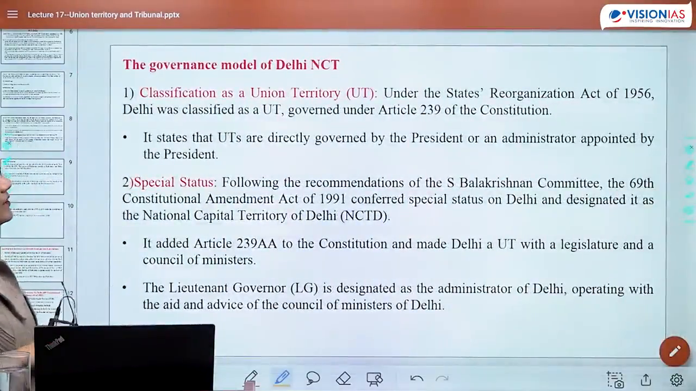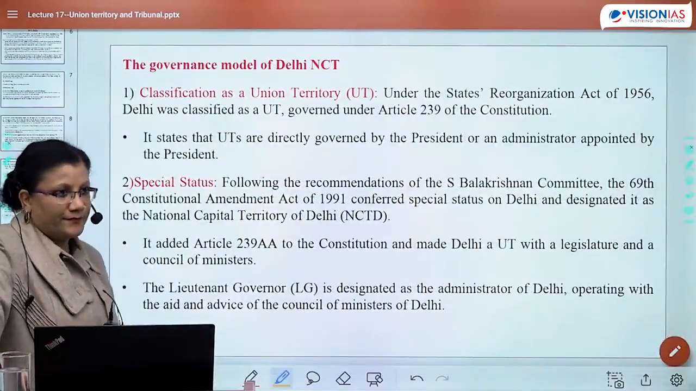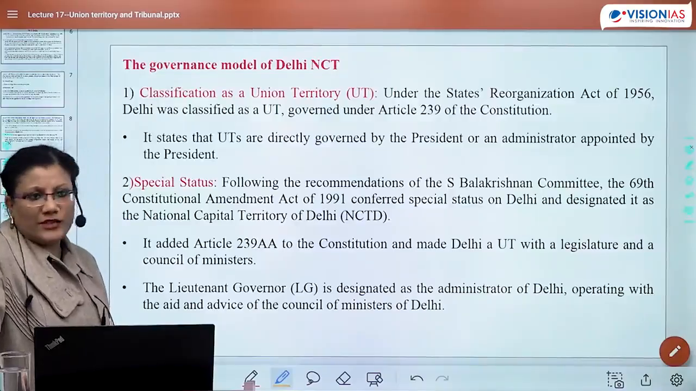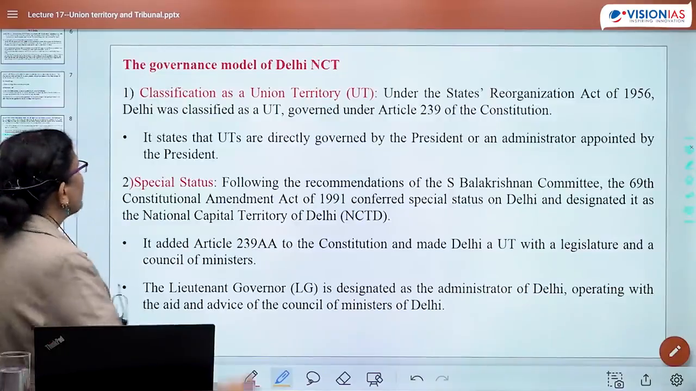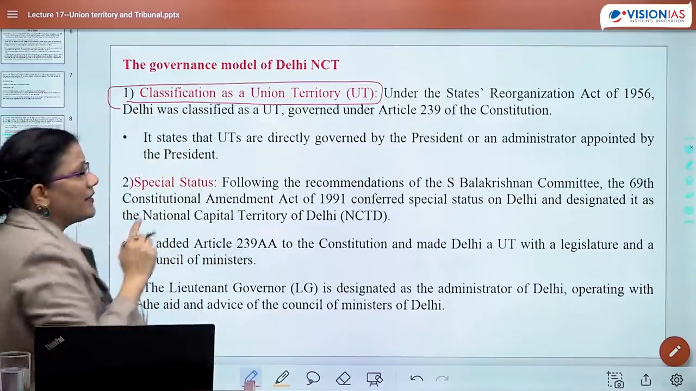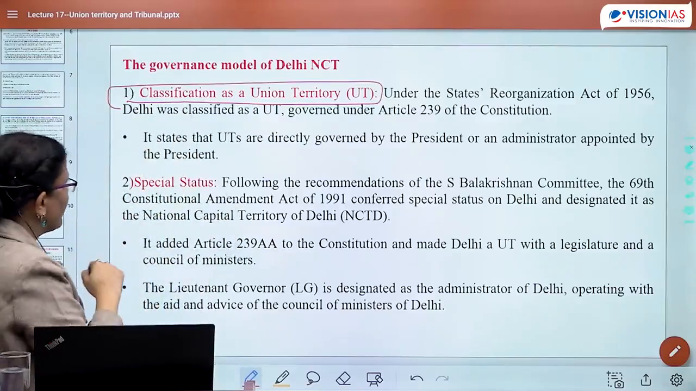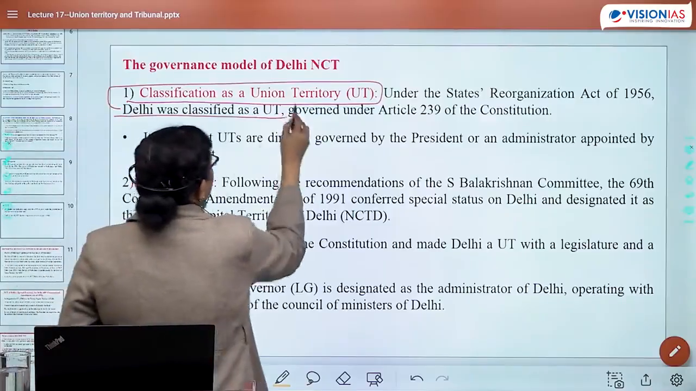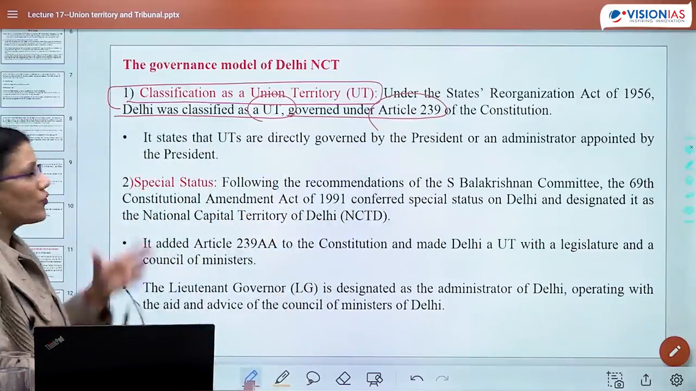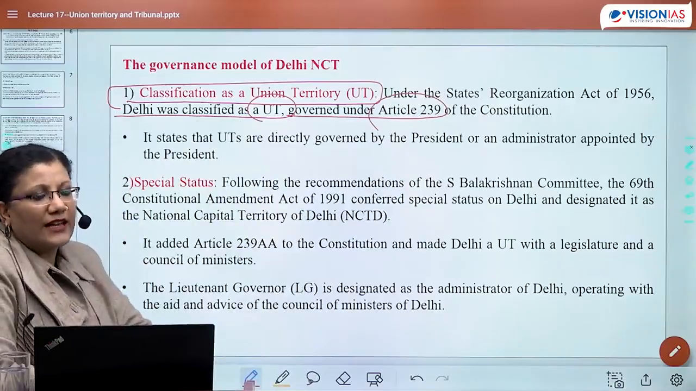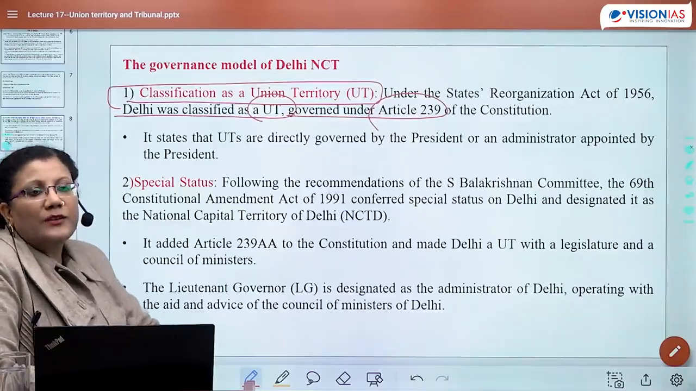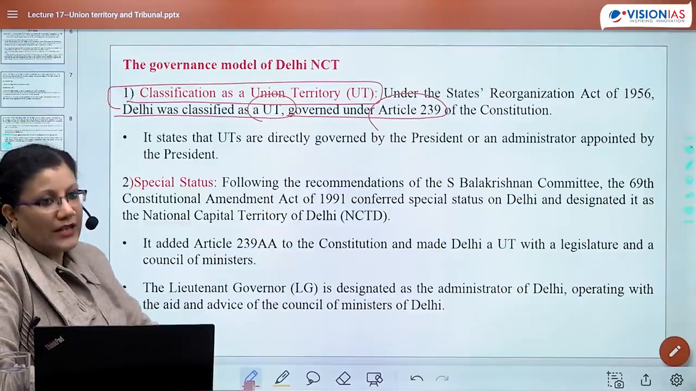Now, what is the governance model of Delhi NCT? और questions आएंगे तो पुडुचेरी से ज़्यादा दिल्ली पे आएंगे. Reason because it has been into controversy, right? So one is classification as a UT. Under the State Reorganization Act 1956, Delhi was classified as a UT, governed under Article 239. Initially story कब से शुरू हुई? State Reorganization Act 1956. Delhi was being declared as a UT. कहा गया it will be governed by Article 239.